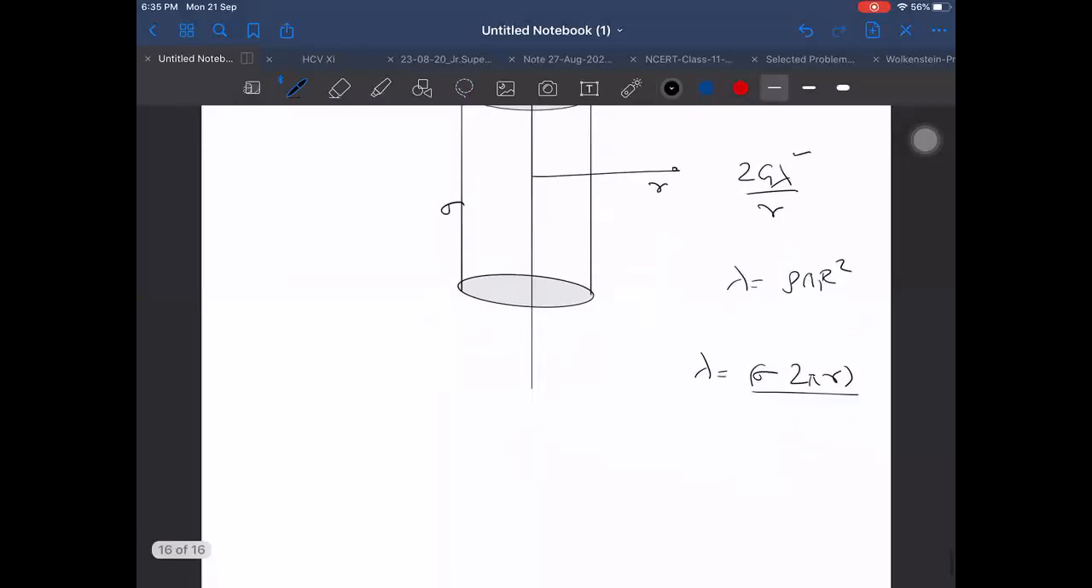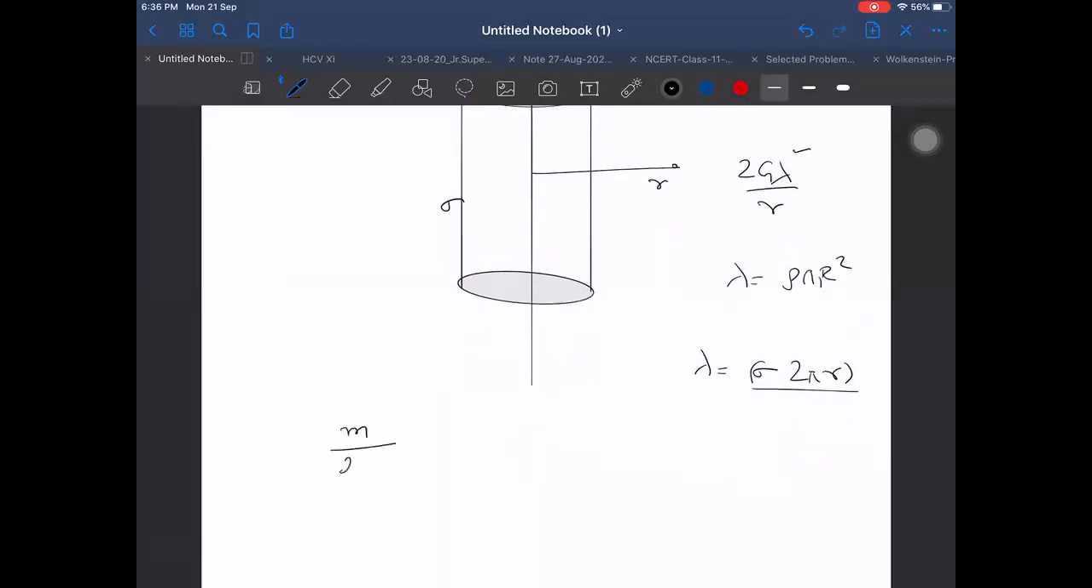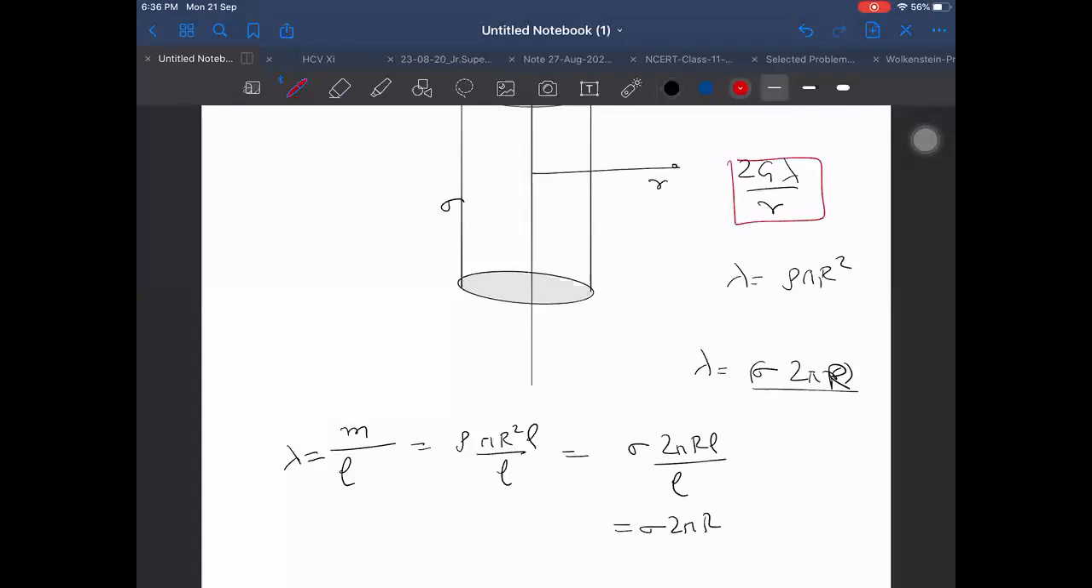So why am I converting into such forms? The reason is this: mass per unit length will be equal to rho into volume, pi r square into L, divided by L. So that will be lambda. But if it is a hollow cylinder, then it will become sigma into 2 pi r L divided by L. Then it will become sigma into 2 pi capital R. Sorry, it will be capital R here. So we can remember one main formula only. That will give us all the others also. I recommend you remember this single one, 2G lambda by r, and from there we will be getting the other two.